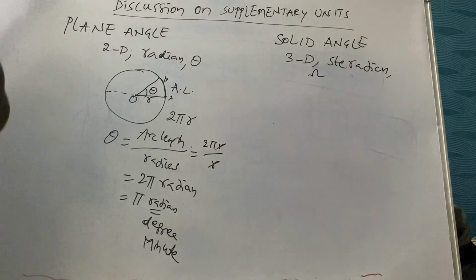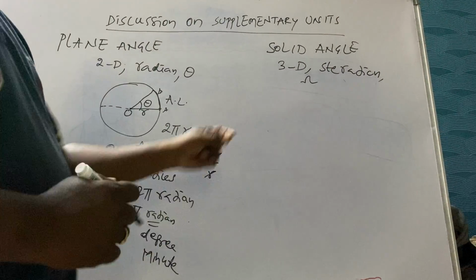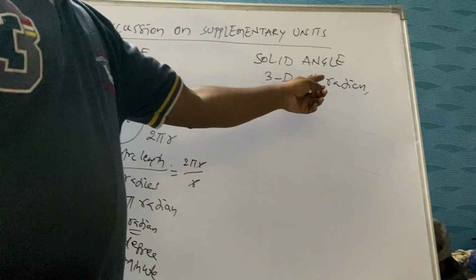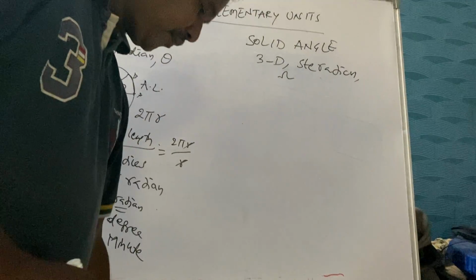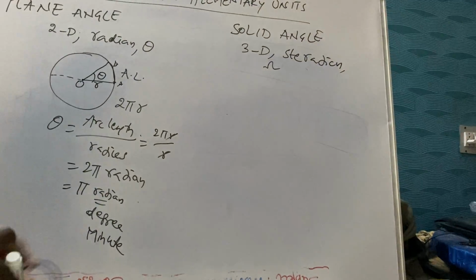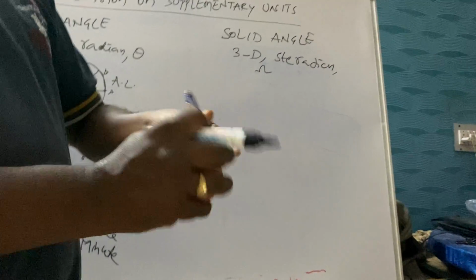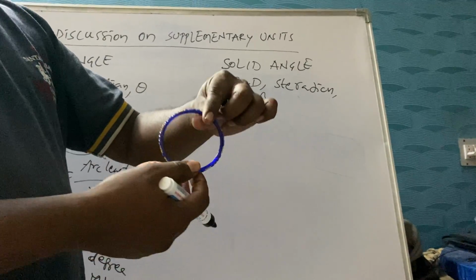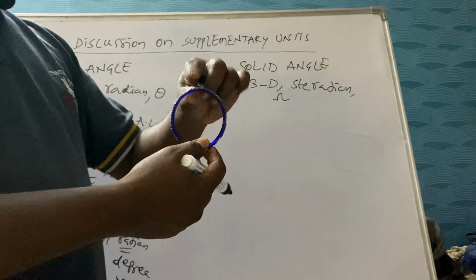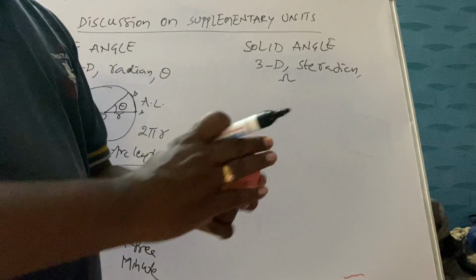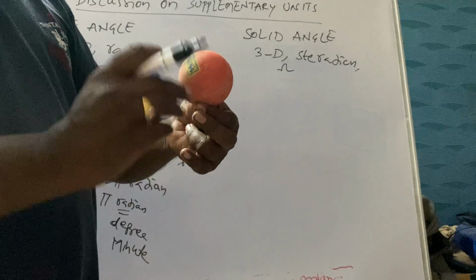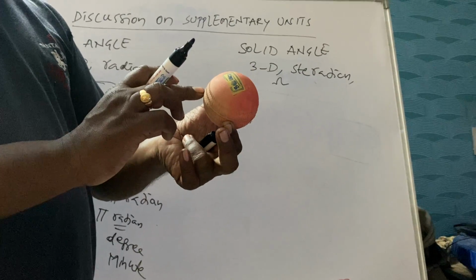Now we see what is solid angle. Solid angle is another supplementary physical quantity. Its unit is steradian. So now when you rotate in a three-dimensional manner, it will become a sphere. Now here, let us say a ball. A ball is a sphere here. It has a radius r.